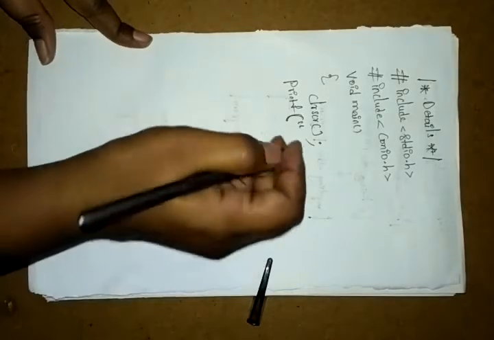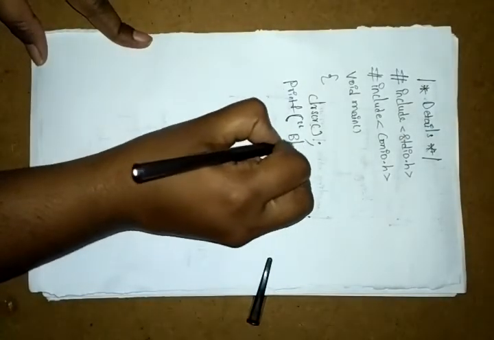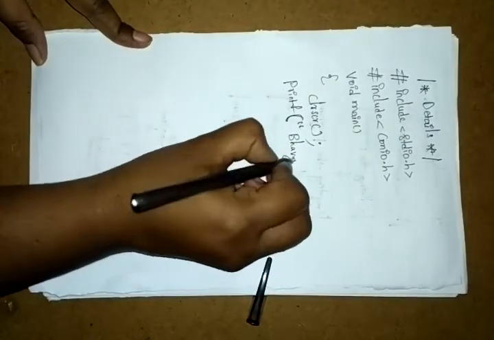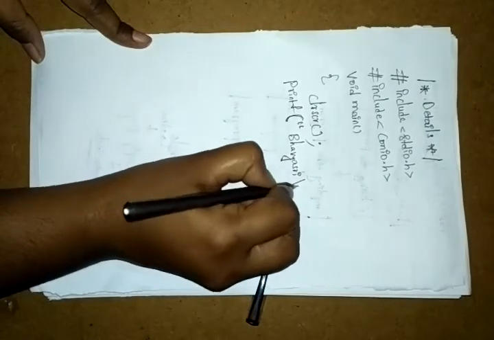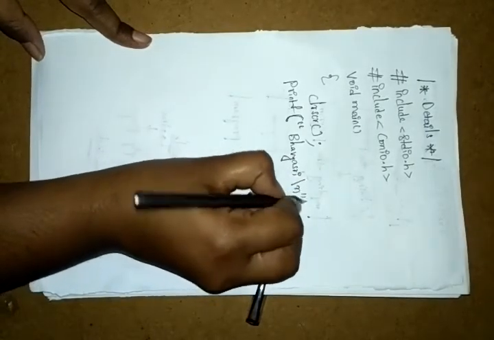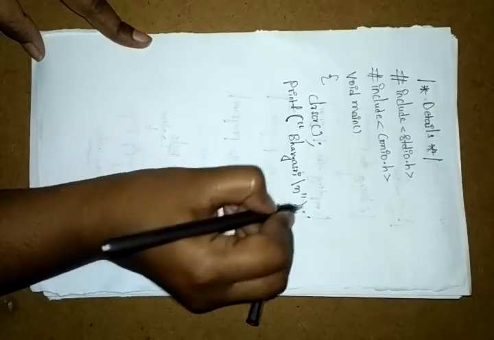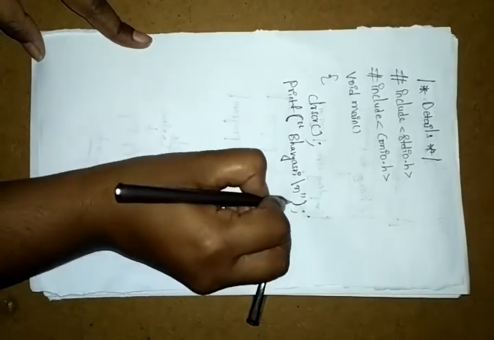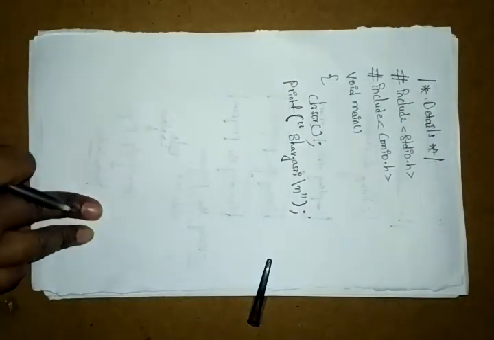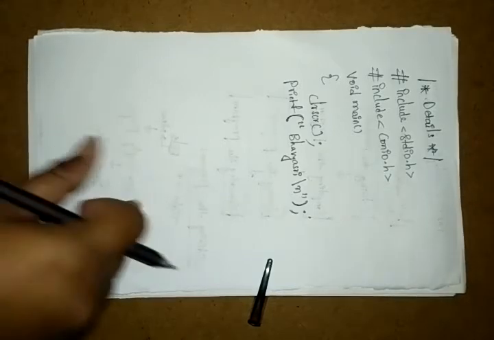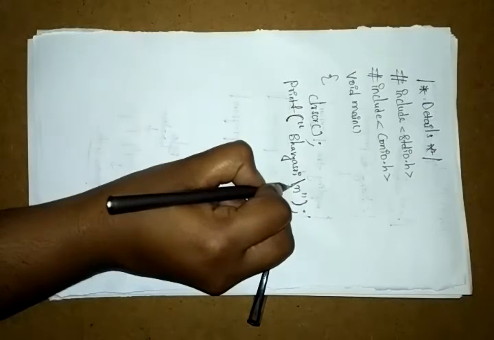printf, Bhavyasri, backslash n. Here I closed the double quotes, and after that I am closing the brace and adding a semicolon. Declaration and executable statements end with a semicolon, right? So why am I giving the backslash n?